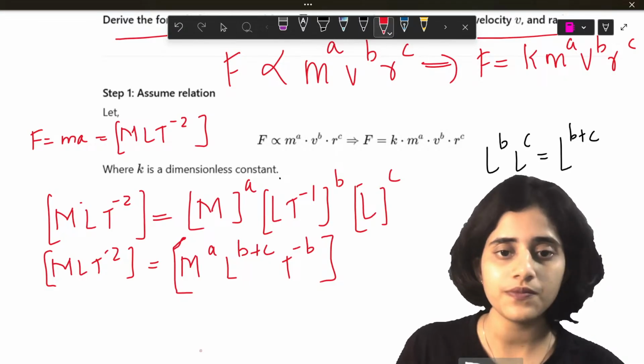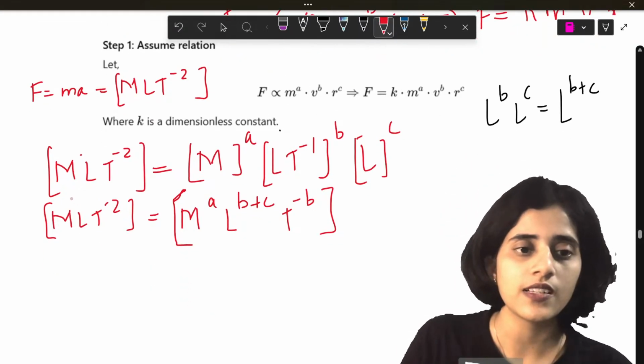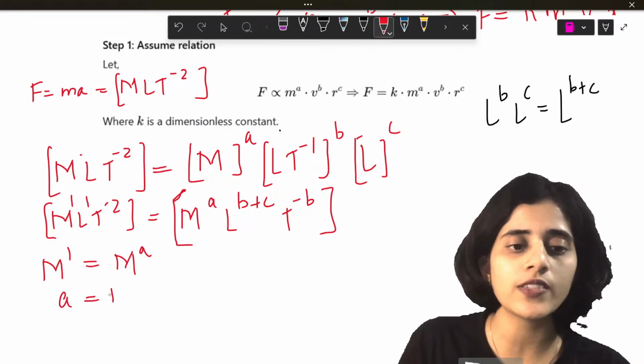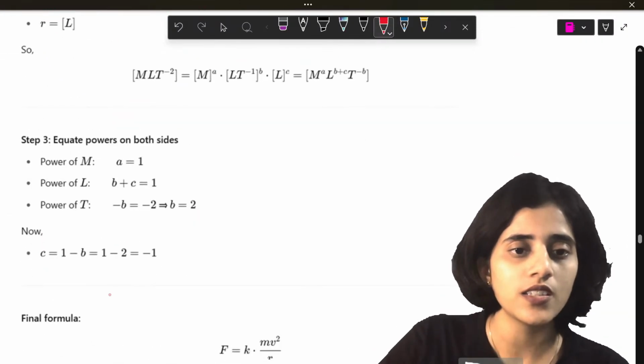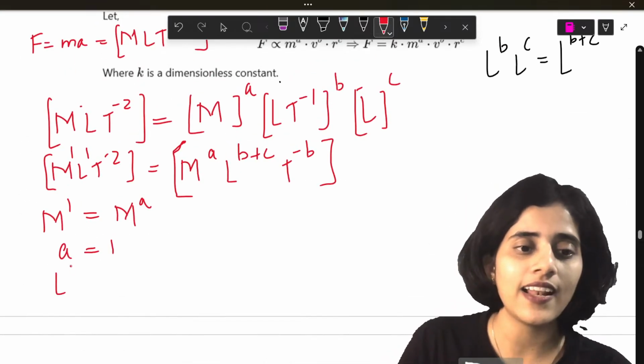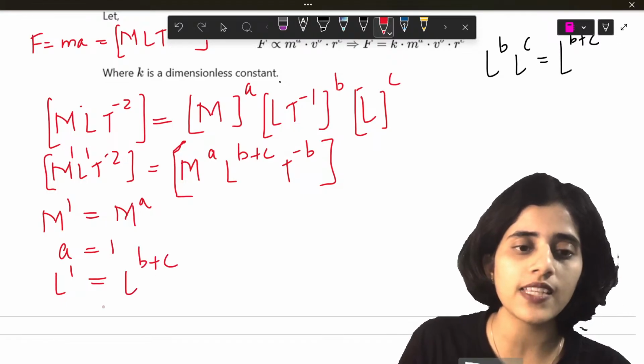Okay. Now I will equate all the powers. This is M raised to 1, L raised to 1. So first, M raised to 1 is equal to M raised to a. So a is equal to 1. Let me check. Yes, we are right. Next, L raised to 1 is equal to L raised to b plus c.